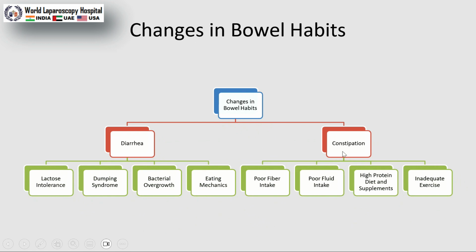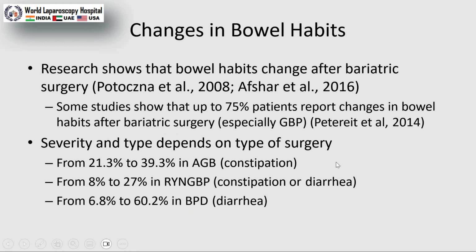Constipation is because the patient is not taking enough fiber. Even after reminding so many times, patients are not taking adequate fluid, and we have to emphasize that because in one go they can't take it. That's why we have to educate them to take sips after every short period. High protein diet supplementation can also cause constipation. Inadequate exercise: according to the guidelines, it's important to walk for 30 minutes so that peristalsis can increase and the patient can avoid constipation.